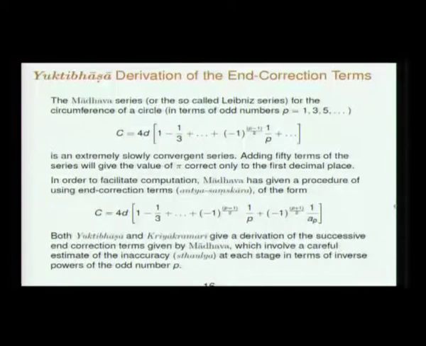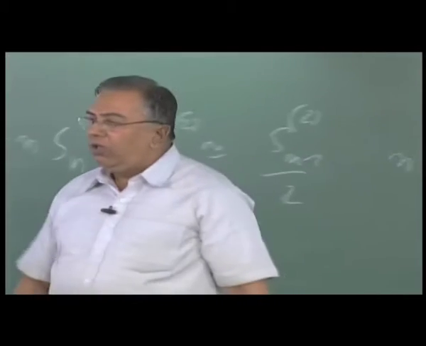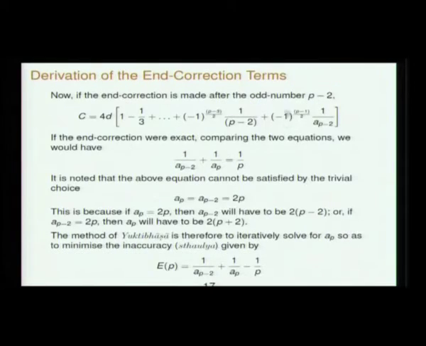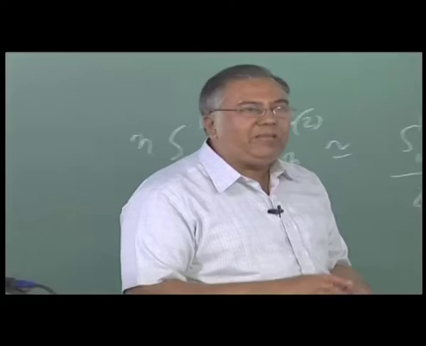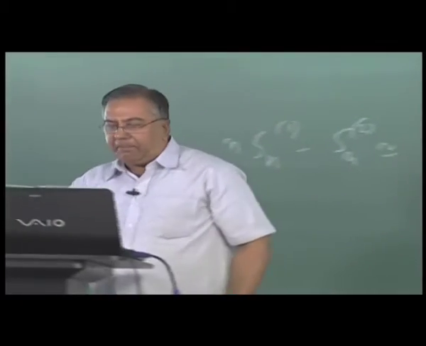So for the derivation, all that you have to say is, let us assume that 1 by AP gives the exact value. Let the end correction be such that, if I terminate the series at P minus 2, then 1 by A P minus 2 should also give me the exact value. So you have to equate the exact values with 1 by AP here and with 1 by AP minus 2, and immediately you get an equation like this. This equation is at the heart of the estimation of AP. We use this to estimate AP.